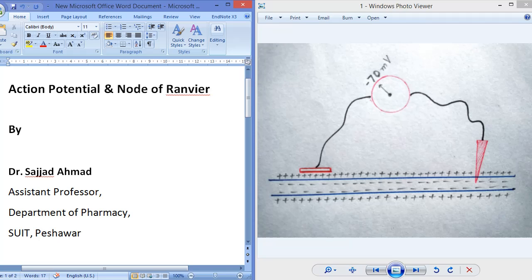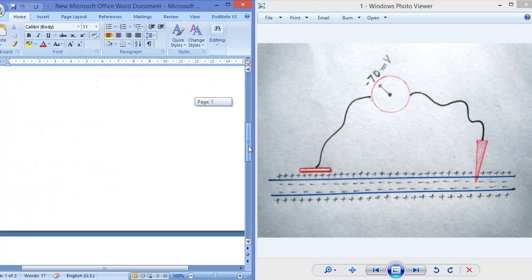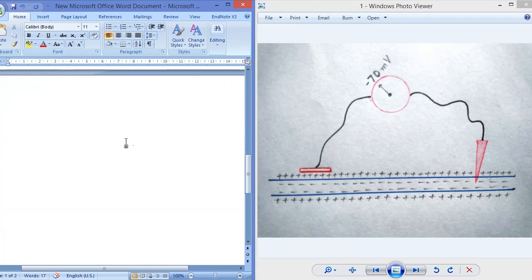Bismillahirrahmanirrahim. Today we are going to learn about the action potential in the node of Ranvier. Action potential is a propagating change in the resting membrane of a neuron.